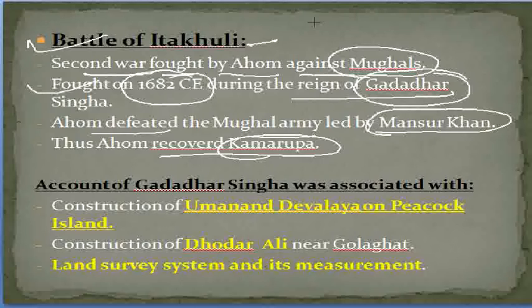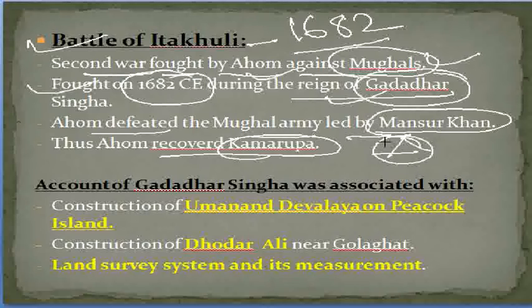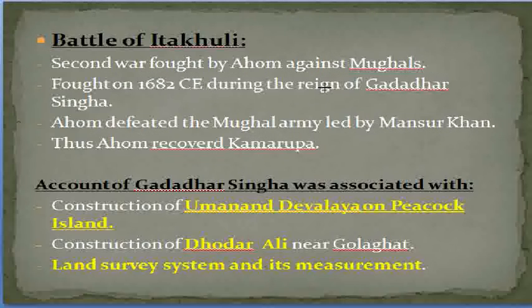Firstly, when was the Battle of Itakhuli fought? 1682, the first important point. And between whom? Between Ahom and Mughal. During which reign? That is Gadadhar Singha. And who led the Mughal army? The answer is Mansur Khan. And after the Battle of Itakhuli, Ahom was able to recover Kamrupa.